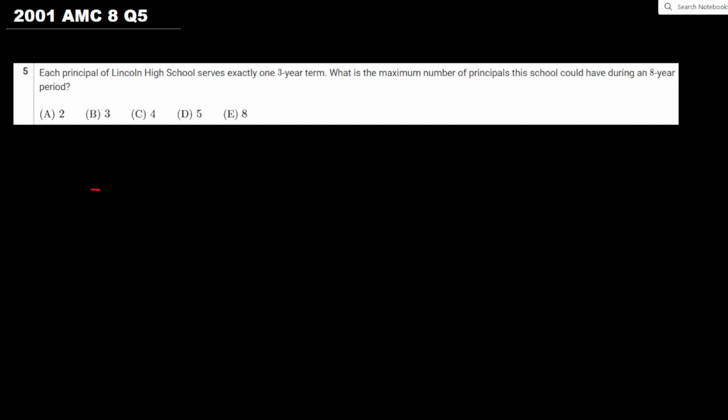So we can just start by drawing 8 slots for the 8 years. Each principal at Lincoln High School serves exactly one 3-year term. So to maximize this, we can set one of these years to be the final year for one. And then we have 2, 2, 2 for 3 years.